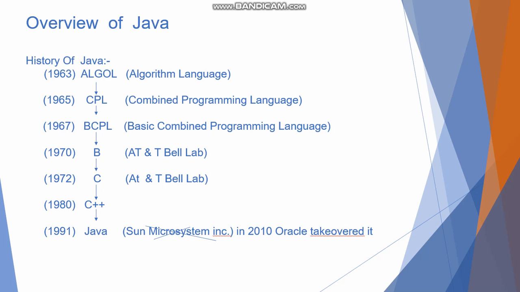Also, if we talk about C++, it is basically an OOP language, that is, object oriented programming language. And the old name of C++ was C with classes, as it included classes and objects. So its older name was C with classes. C and C++ both were platform dependent, and Java overcame this limitation and it is platform independent.